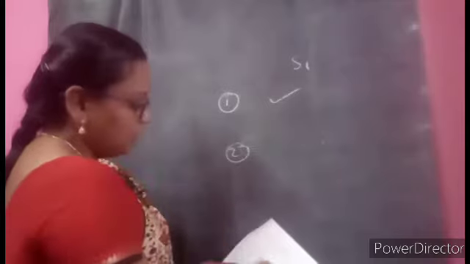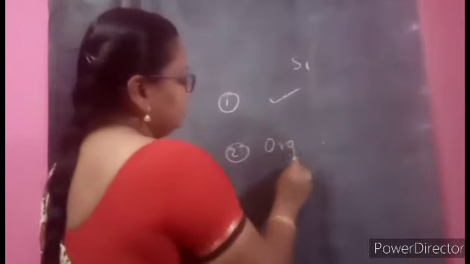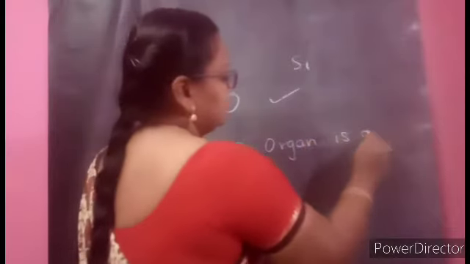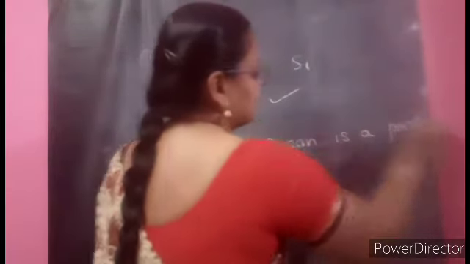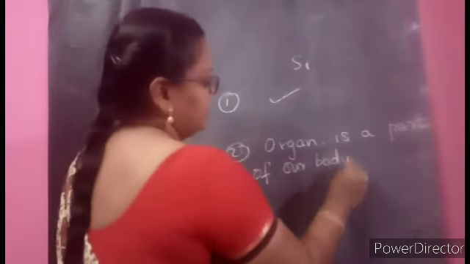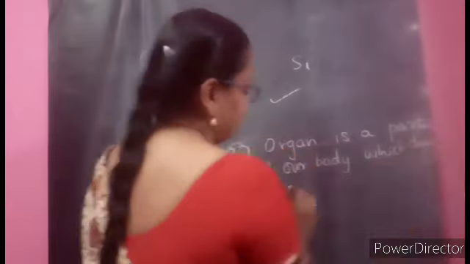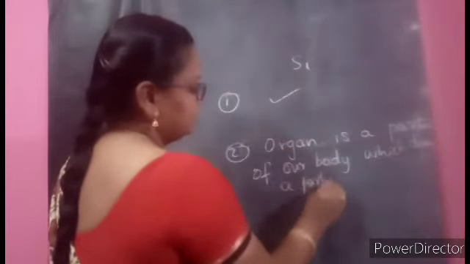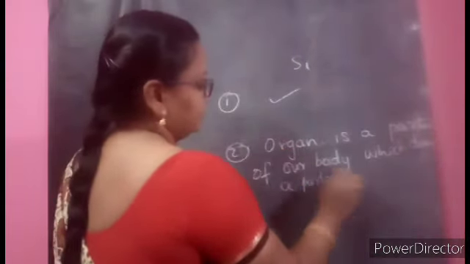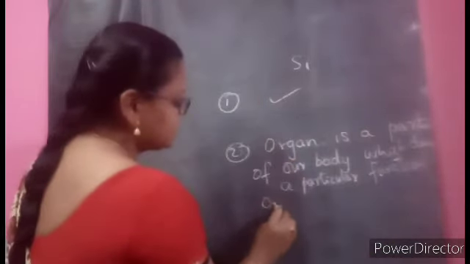Second one: what is an organ? How is an organ system different from an organ? An organ is a part of our body which does a particular function. What about an organ system, children?